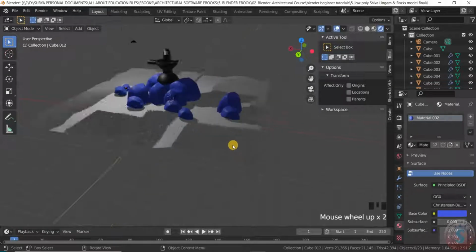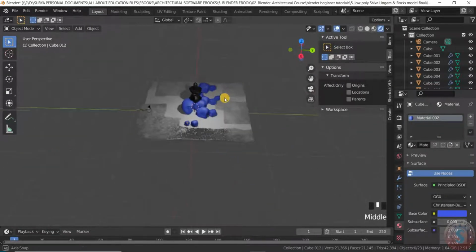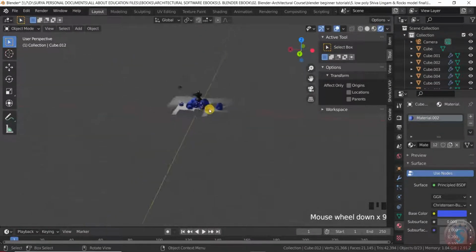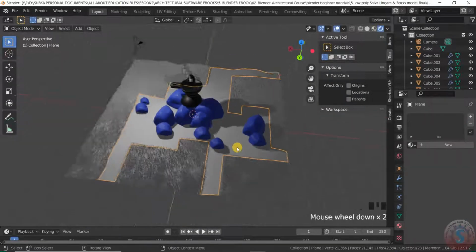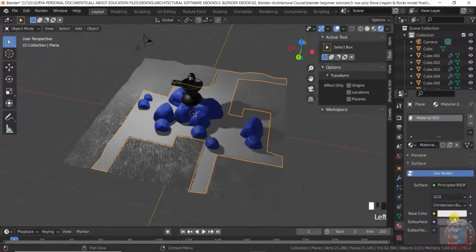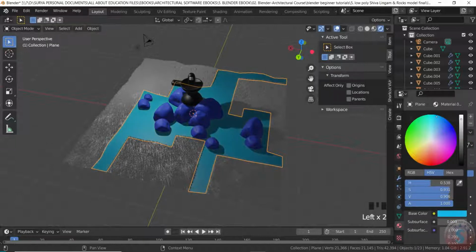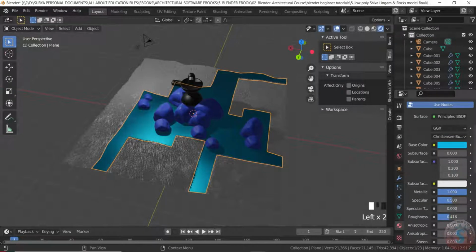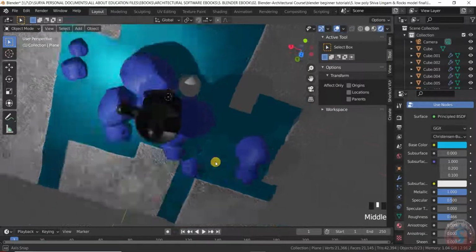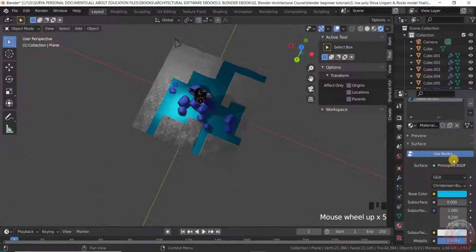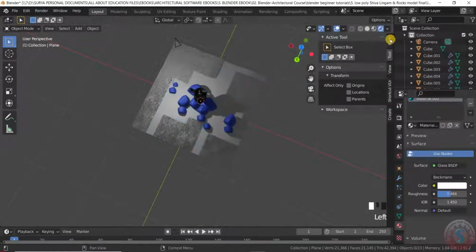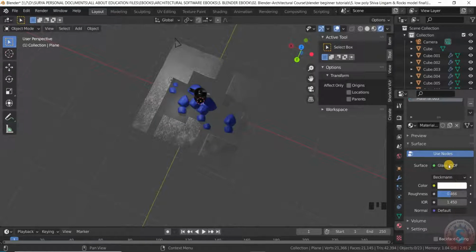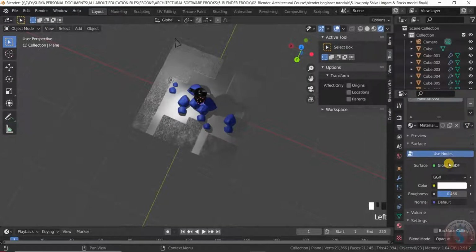To some distance here also, and you can observe. And after, I want to create the plane that I separated. Give a new material to this, give the base color a somewhat blue color, set the metallic to 1.0, and decrease the roughness value. You can observe the water effect here. It looks the same as water. Change the Principled BSDF to glass, and the Principled BSDF to glossy,